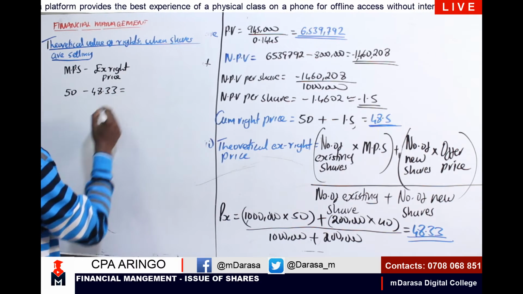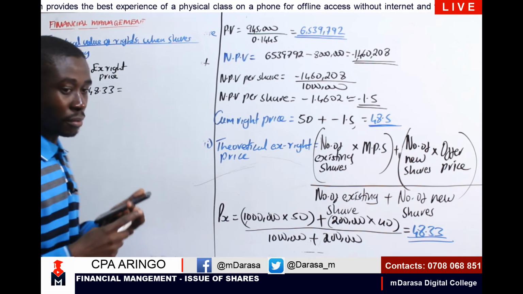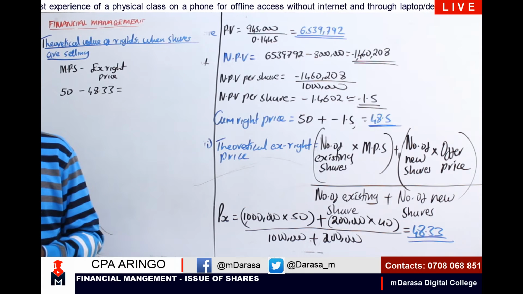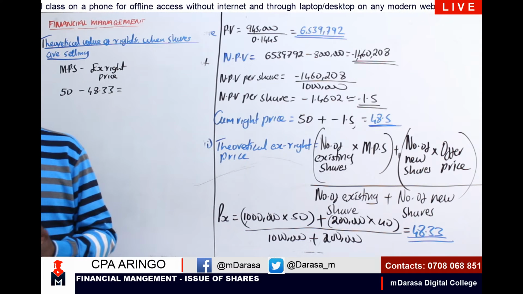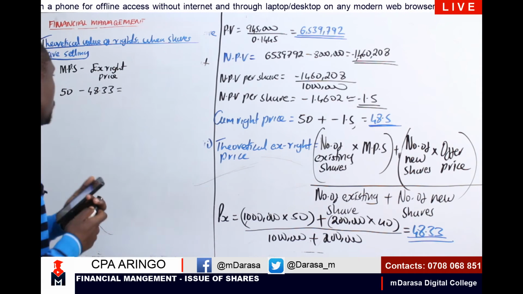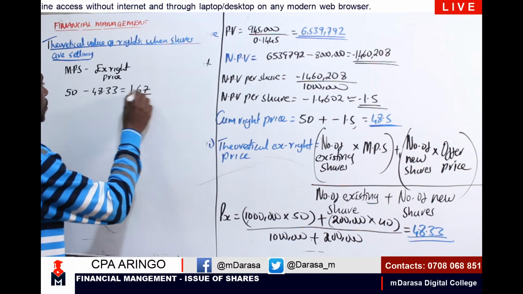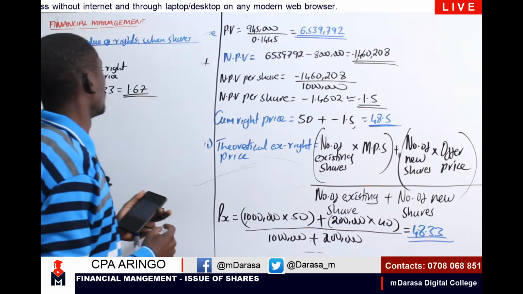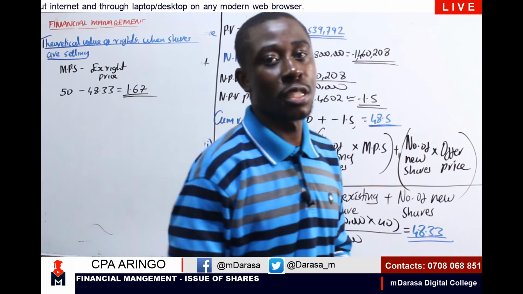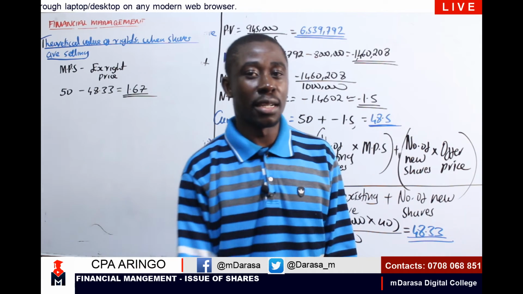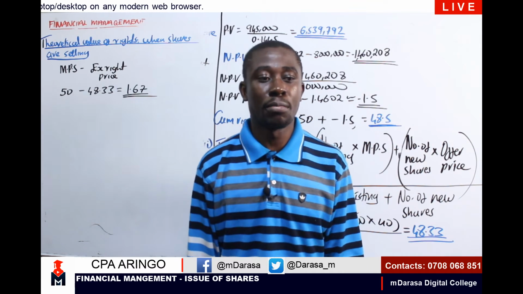Which should give us how much? 50 minus 48.33 should give us 1.67. So you should be having 1.67 as the theoretical value of the rights when shares are selling. As simple as that. Okay, proceed to the last part of the question.